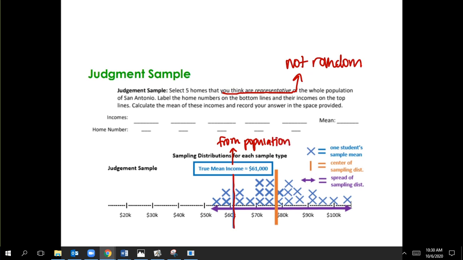But your sample value is here, and so I'm going to put here: average of sample means. What that shows us is that these are not the same, and we're going to call that a biased estimate.